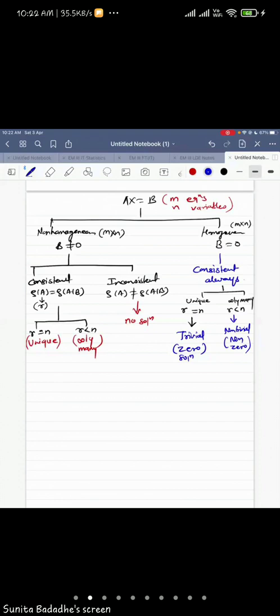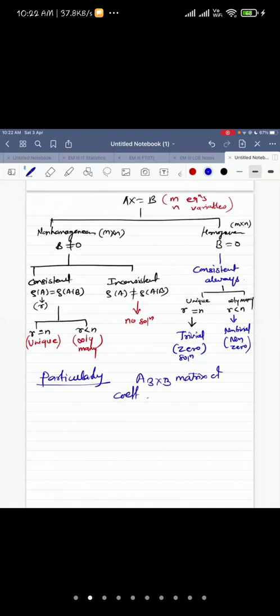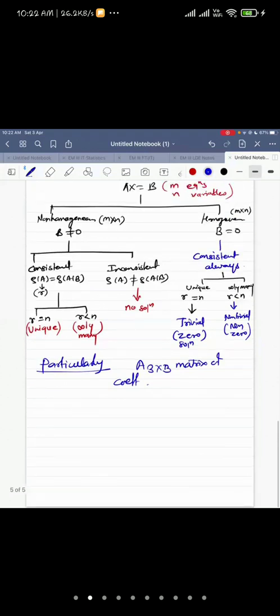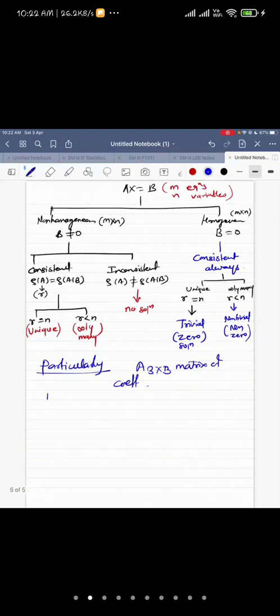So this is about the homogeneous and non-homogeneous systems. Now, a particular case: if A is a 3 by 3 matrix of coefficients, a system with 3 equations and 3 unknowns, say Ax equal to B, a non-homogeneous system, and the determinant of A is non-zero, that means A is non-singular.